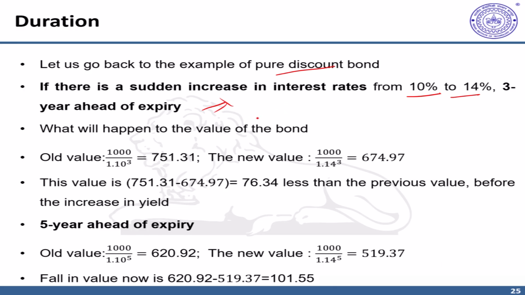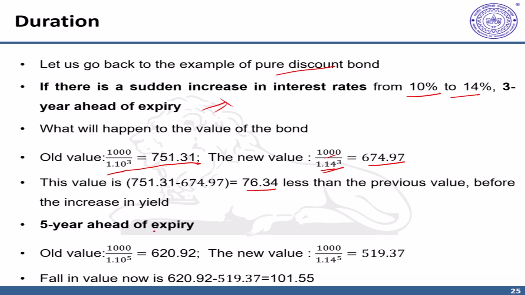par value of 1000. Now we are 3 years in advance, and the present value of this bond can be calculated for 10% yield as 751, a simple discounting process. After the sudden shift, the value declines from 751 to 674, that is after discounting. The decline in value is about 76.34, which is the difference between the value before the increase in yield and after the increase in yield.